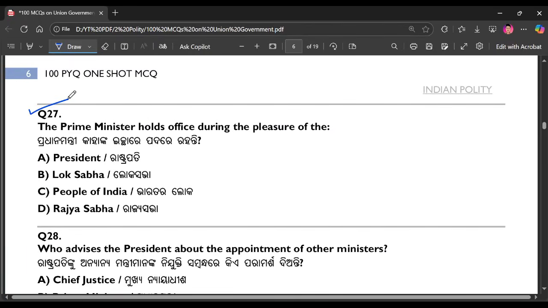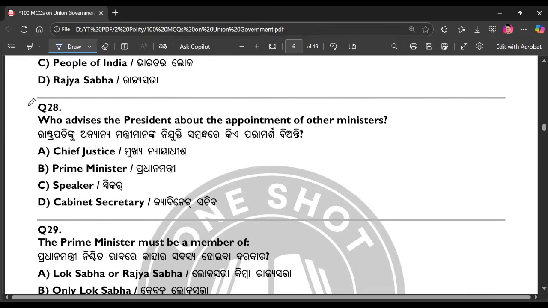Question number 27. The Prime Minister holds office during the pleasure of the. The right answer is option number B. Question number 28. Who advises the President about the appointment of other ministers? The right answer is Prime Minister.